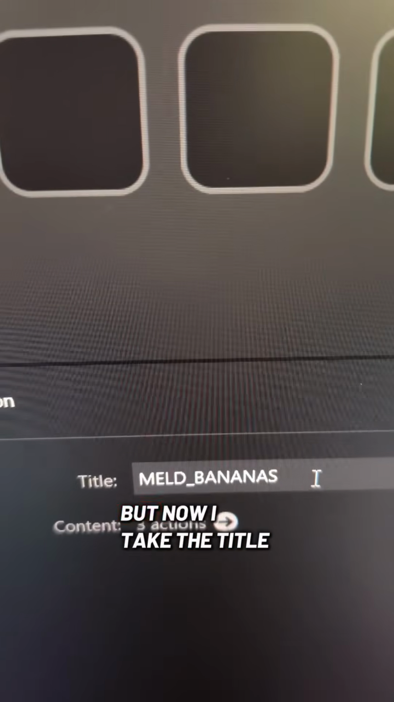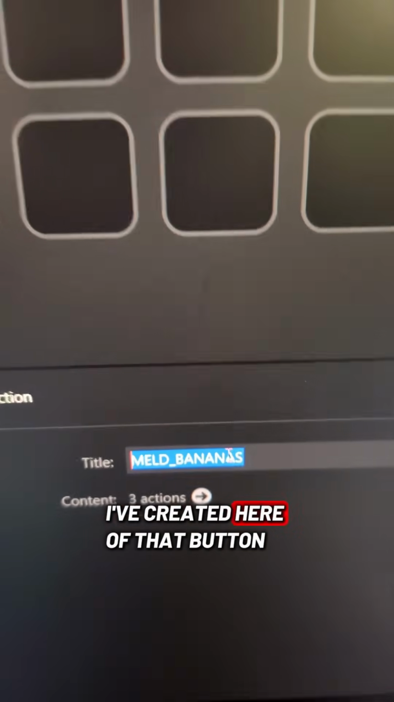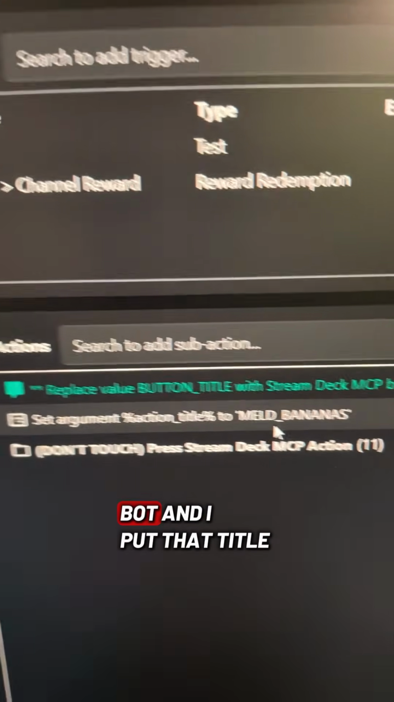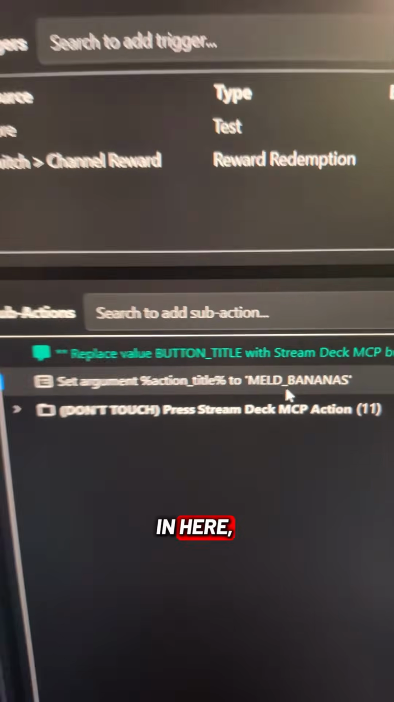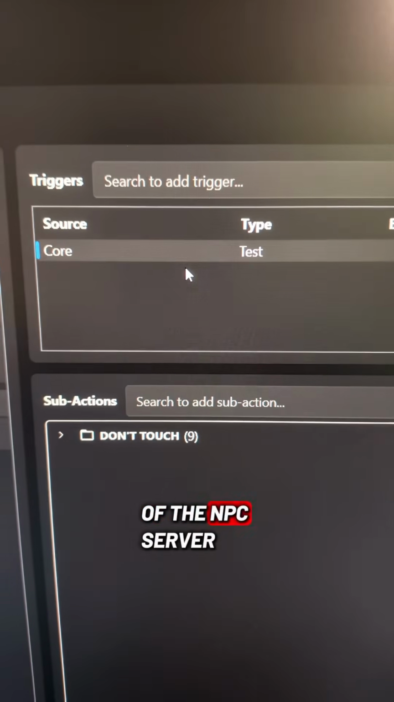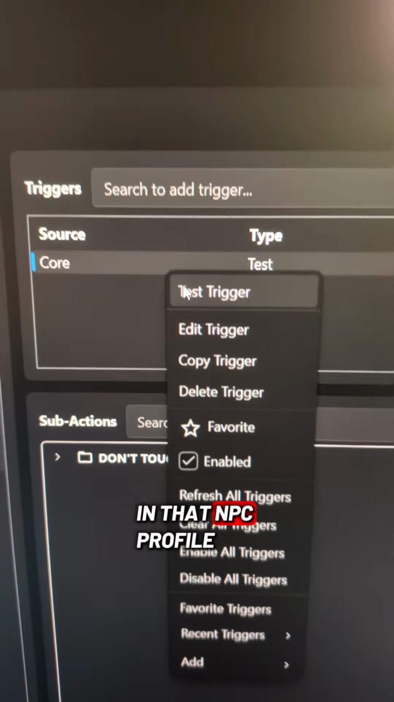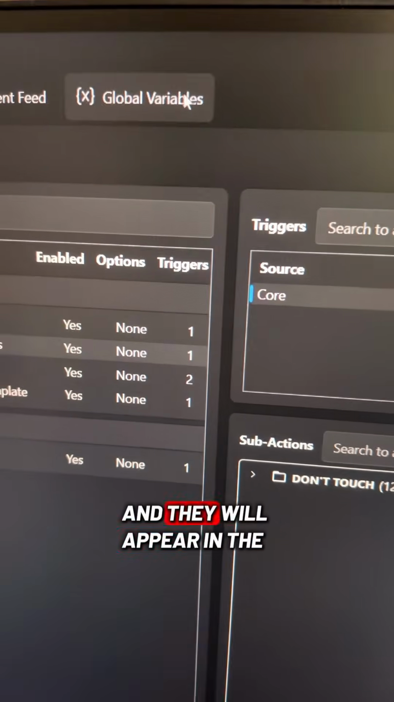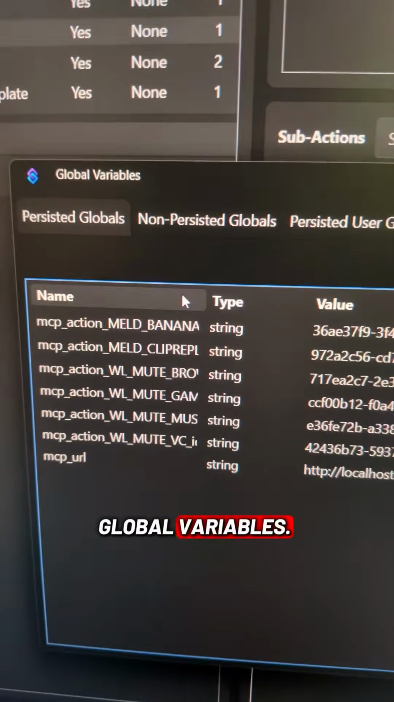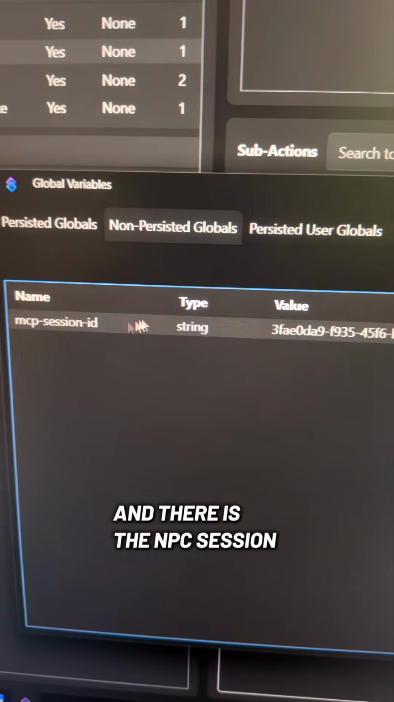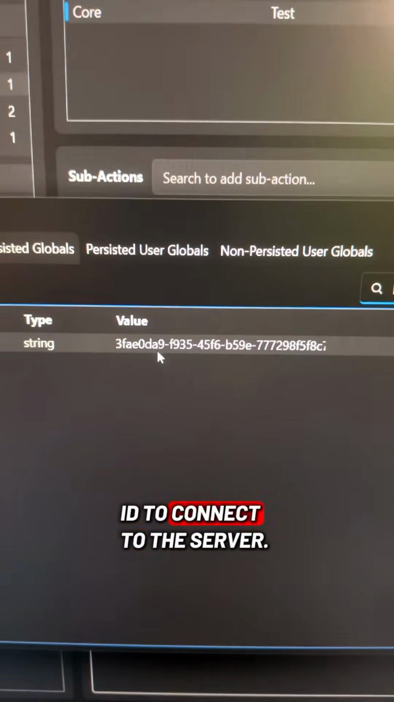But now I take the title I've created here of that button, and I come into my Streamerbot and I put that title in here. I can get the session ID of the MCP server, and then I can get a list of those Stream Deck buttons that are in that MCP profile, and they will appear in the global variables. For example, there's the Meld Bananas, and there is the MCP session ID to connect to the server.